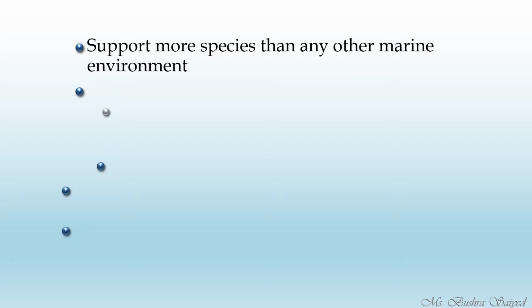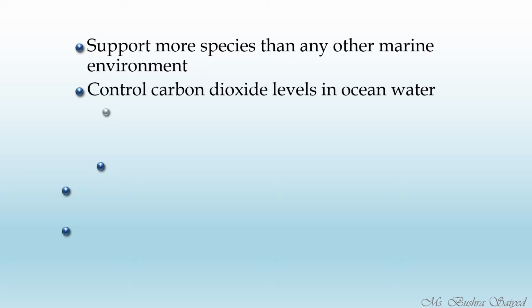Support many species. We know that it supports a diverse variety of species of the marine environment. That is why it controls the carbon dioxide levels in the ocean water, because this particular reef has higher productivity, thus more carbon dioxide will be used up and the net productivity will increase.